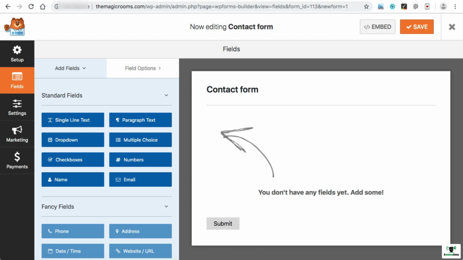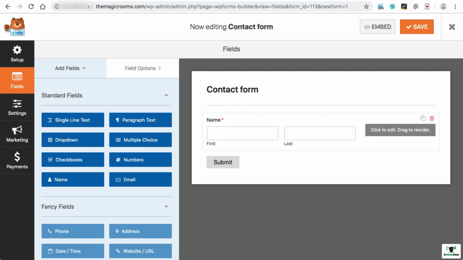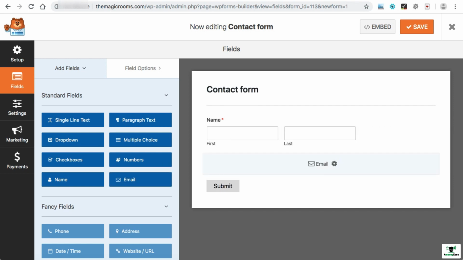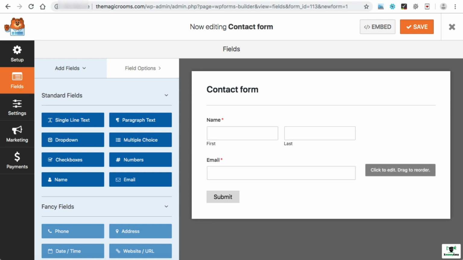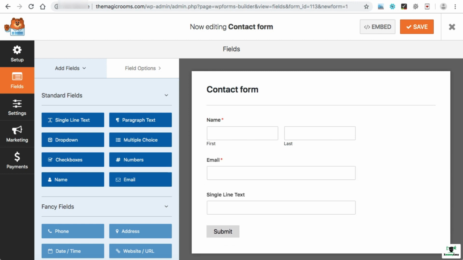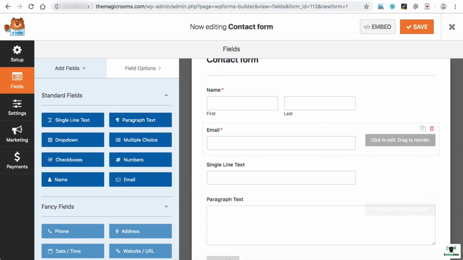So in order to add the name, you can simply drag and drop this name field on the right hand side in this way. So we can see the name field is now available over here. Now let's drag and drop the email, just below it. Now for embedding the phone number, we can simply use single line text. Just drop it below the email field, and at last we can put the message box over here. That is basically the paragraph text field, like this.